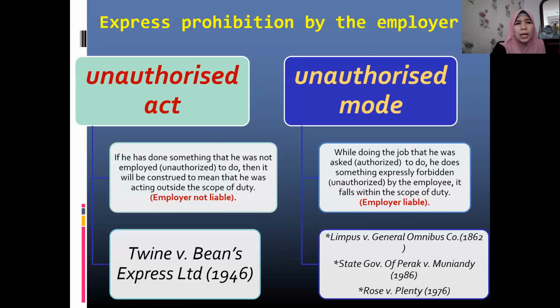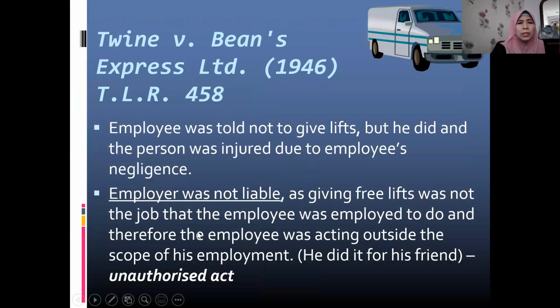This is to explain unauthorized act, where the employer will not be held liable. Here, Twine and Beans Express Limited, 1946. The employee was told by the employer not to give leave, but on the contrary, he still did whatever was prohibited here. And the person was injured due to the employee's negligence.